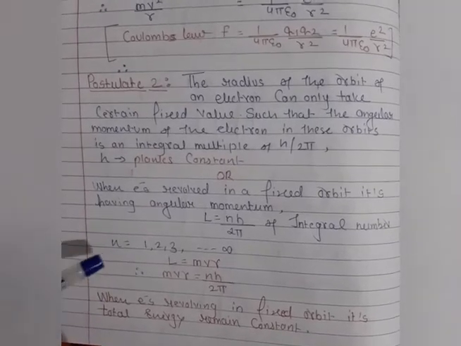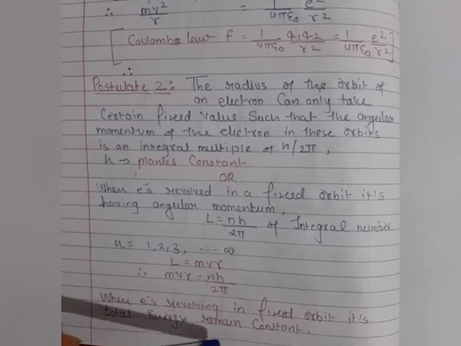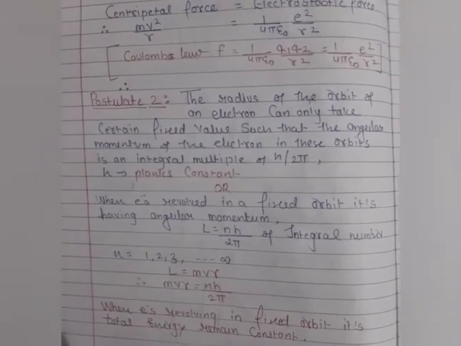As you know very well, when the electron is revolving in a fixed orbit, its total energy remains constant.